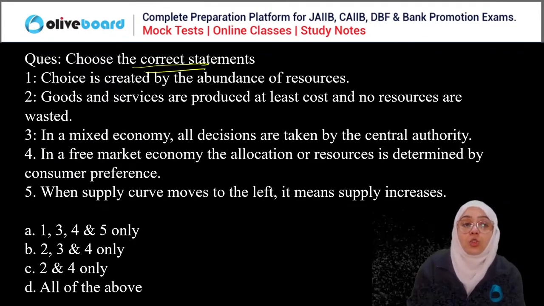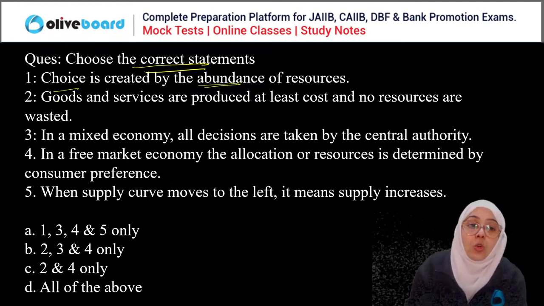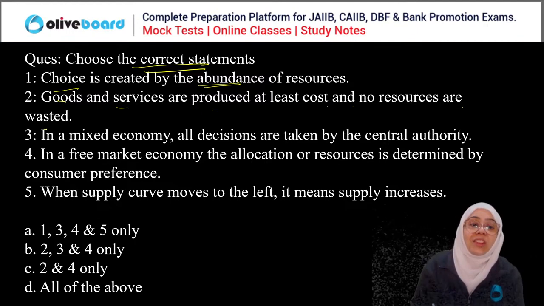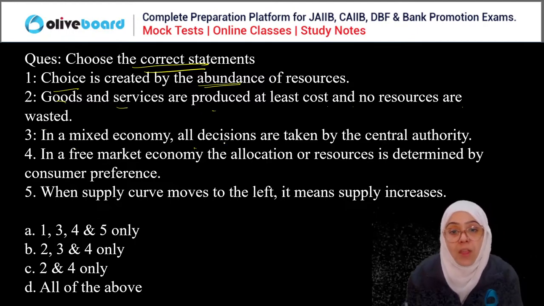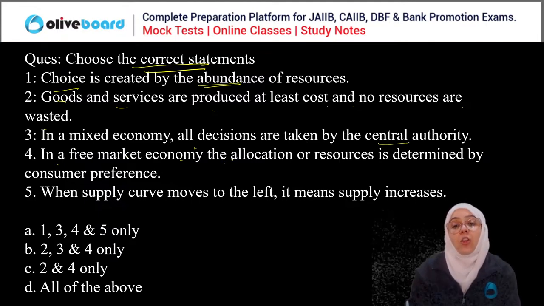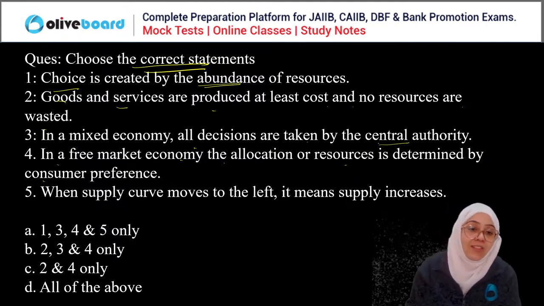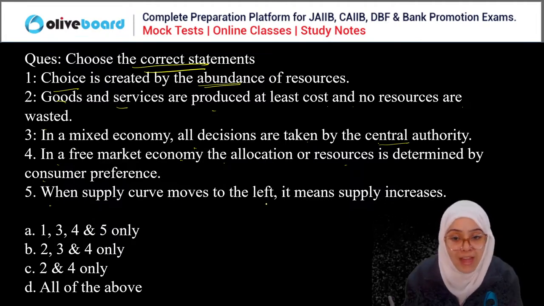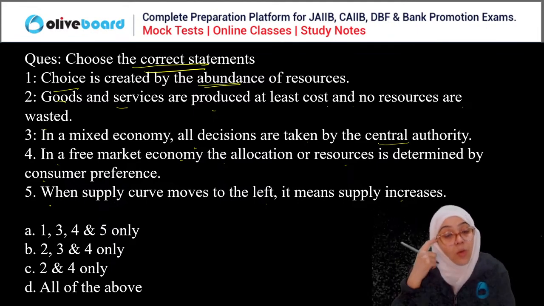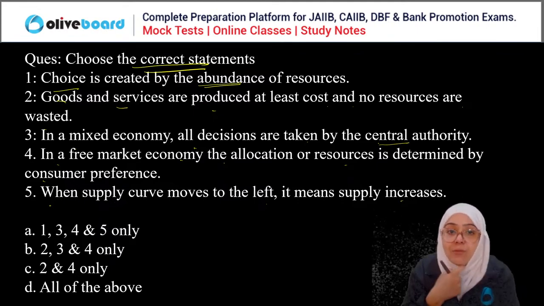Next question. Now, you have to choose the correct statement here. Choices are created by the abundance of resources. Goods and services are produced at least cost and no resources are wasted. In mixed economy, all the decisions are taken by the central authority. In a free market economy, the allocation of the resources is determined by the consumer preference. When the supply curve moves to left, it means supply increases. You have to choose the correct statement here.